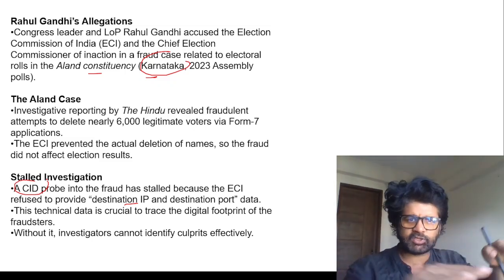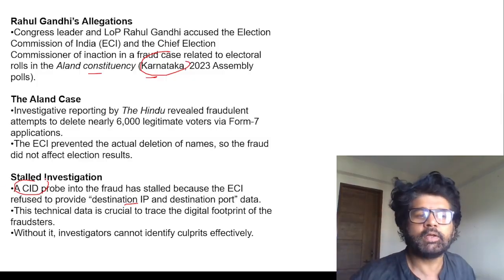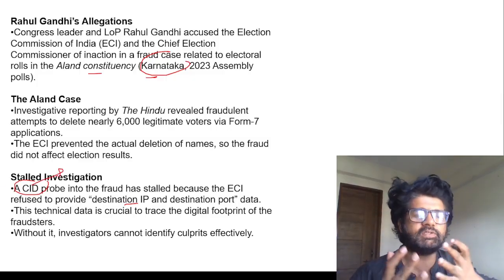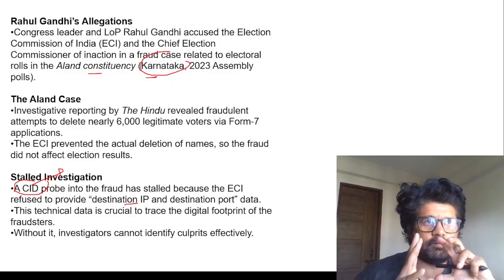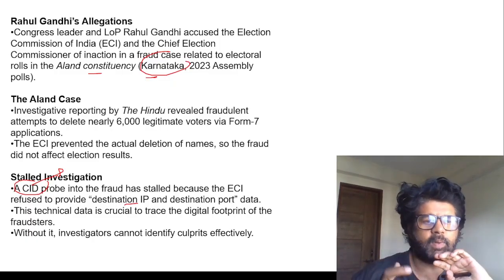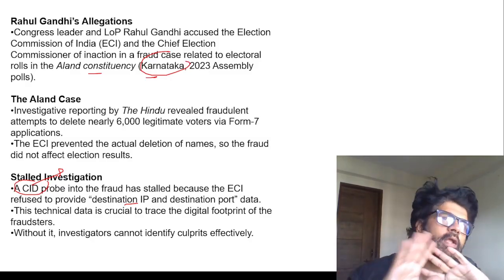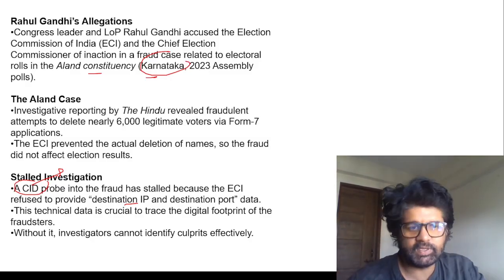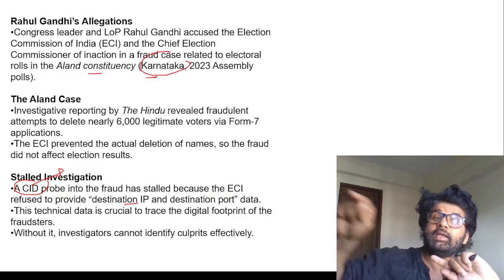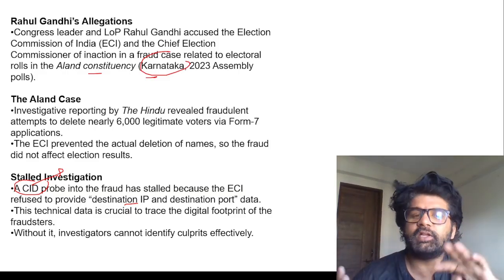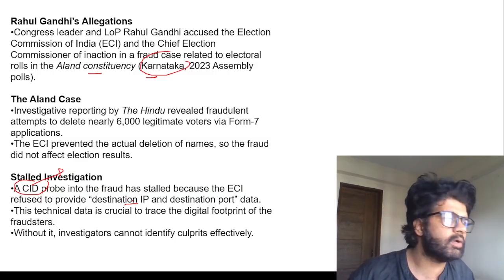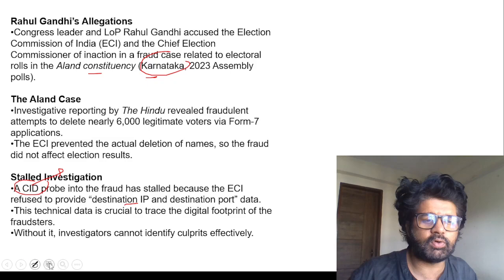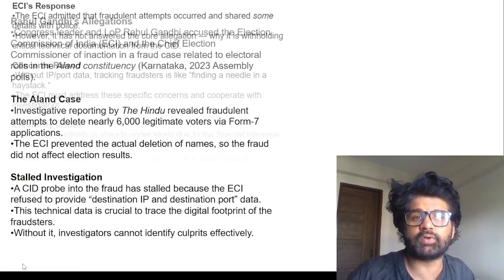CID, Crime Investigation Department, is the state-level agency, just like you have CBI at the center, under the DSPE Act, Delhi Special Police Establishment Act. In a state, the CID looks within the state; it is the detective entity of the state department. At the central level you have CBI, with statutory backing via the DSPE Act. So the CID probe was going on, but because ECI is not providing the IP and destination port, they are not able to find out who was trying to commit this fraud.